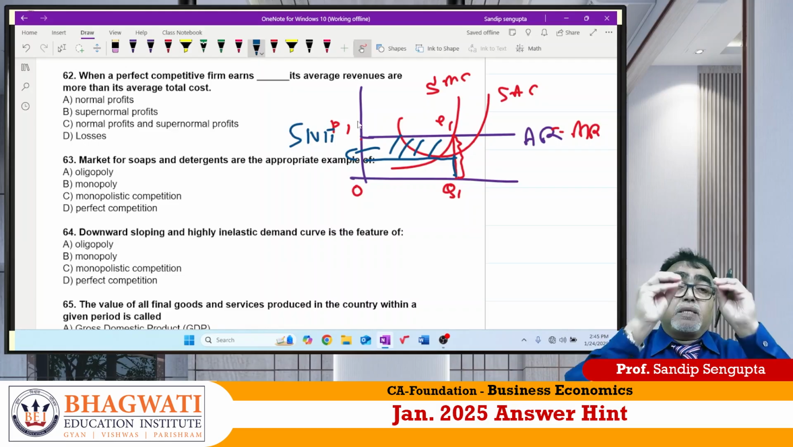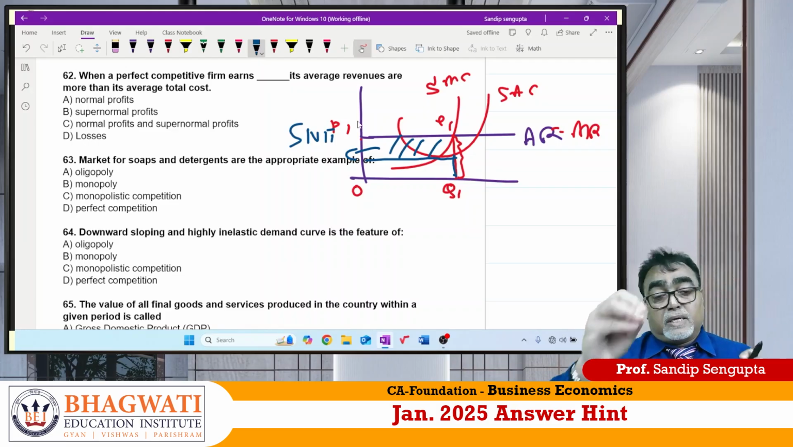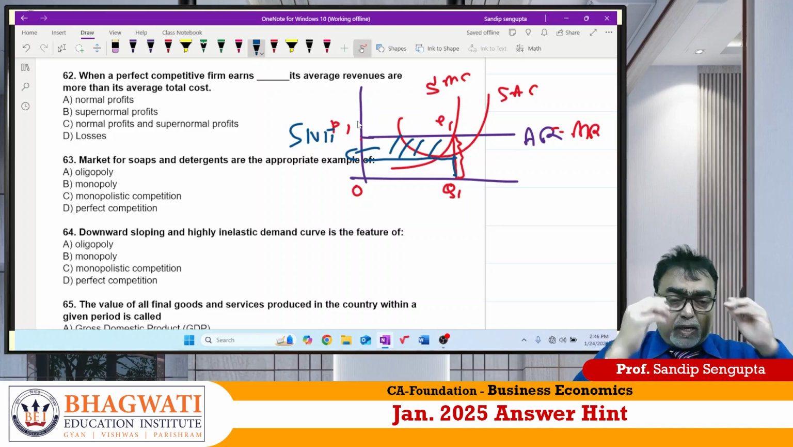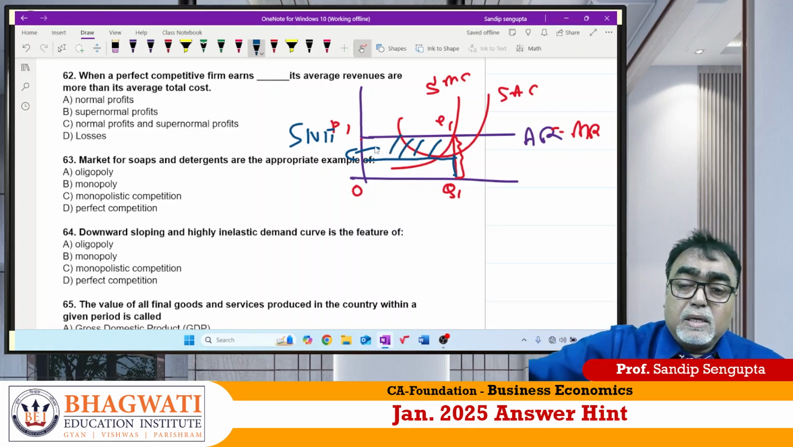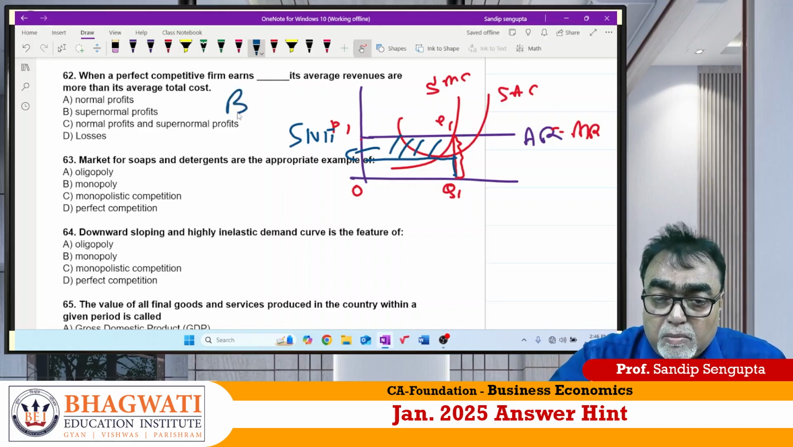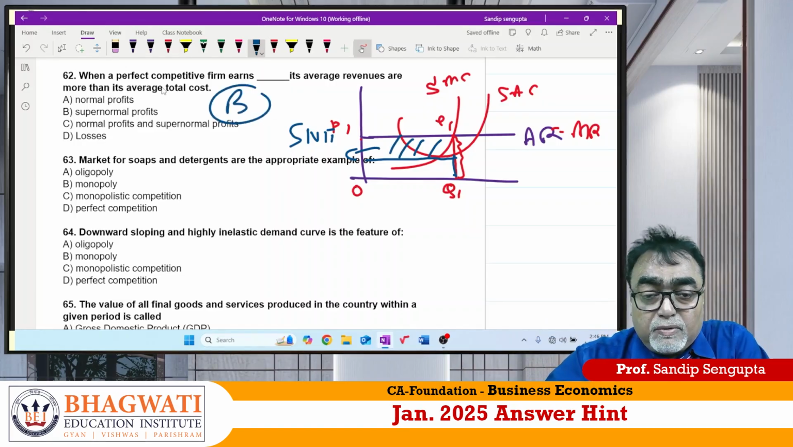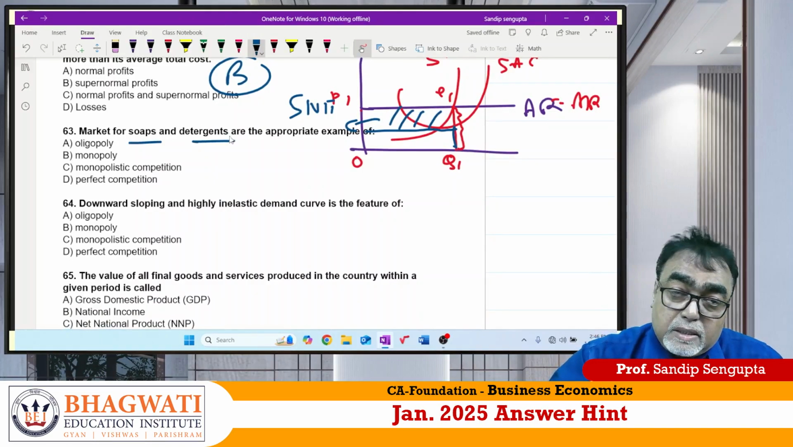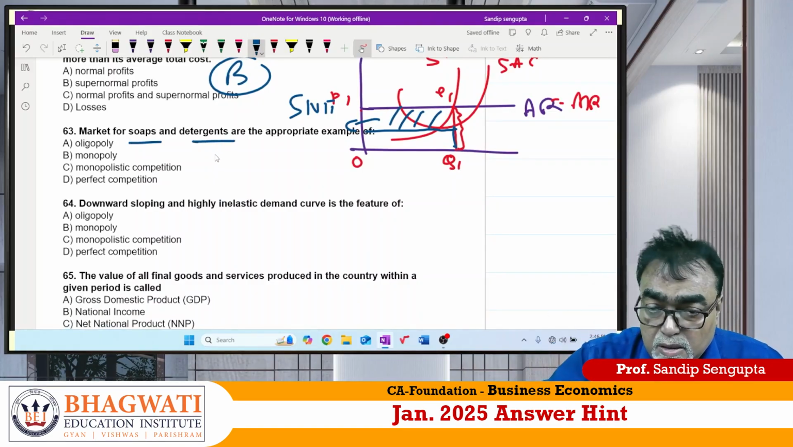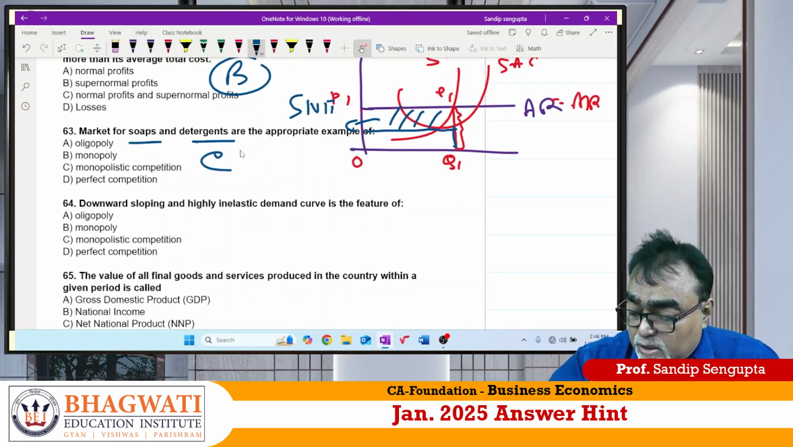Equilibrium is obtained as MC is equal to MR and slope of MC greater than slope of MR. And by finding out equilibrium quantity, we could observe price is greater than AC, so known as supernormal profit. Answer is B for Bangalore. 63. Soaps and detergent. Again product differentiation. Answer should be C for Chennai.